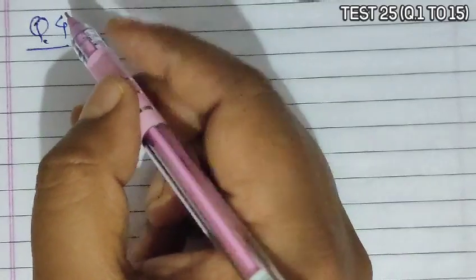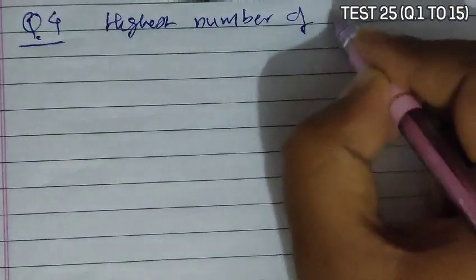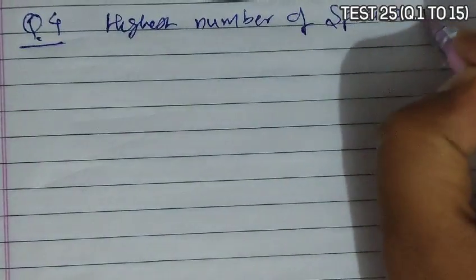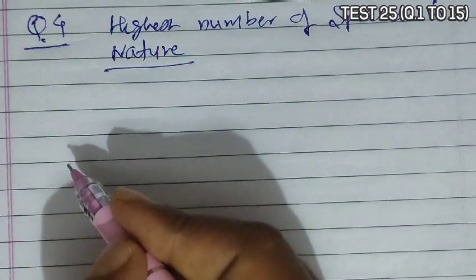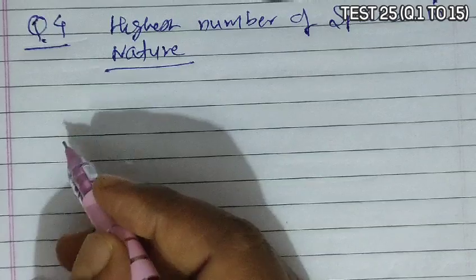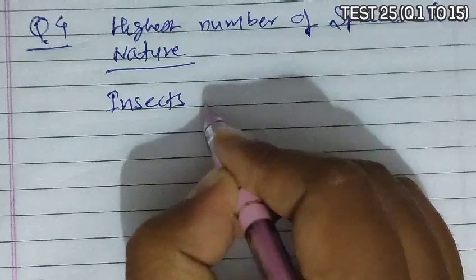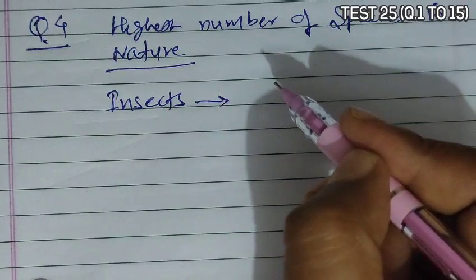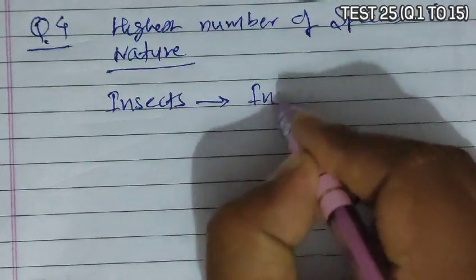Next is question 4. Question 4 asks which one of the following has the highest number of species in nature? Now if we talk about the given options, then the answer becomes insects, as insects have the highest number of species found in nature, because Insecta is the largest class.